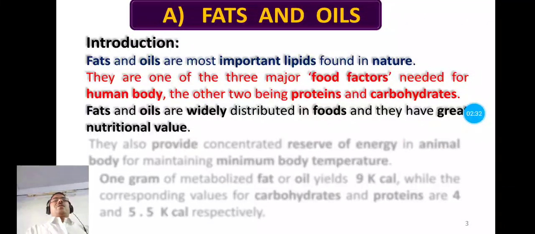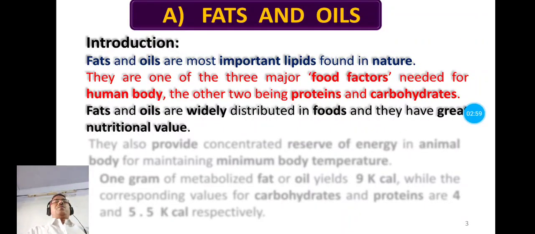Now let us see the introduction of fats and oils. So before that we must know that there are 4 types of oily substances found in nature, and they are mineral oils, essential oils, waxes and fats and oils. So we have to study here fats and oils. So let us see its introduction.